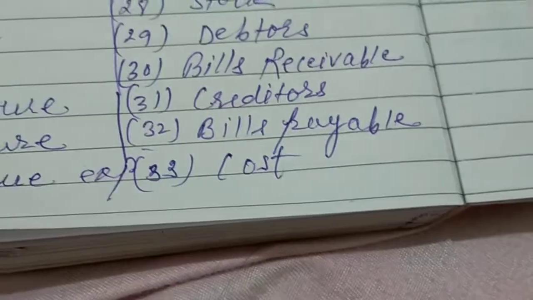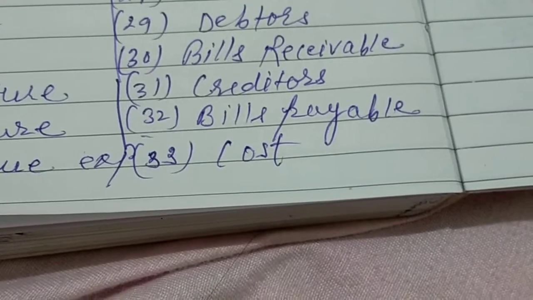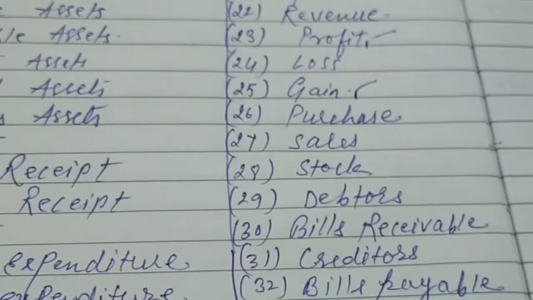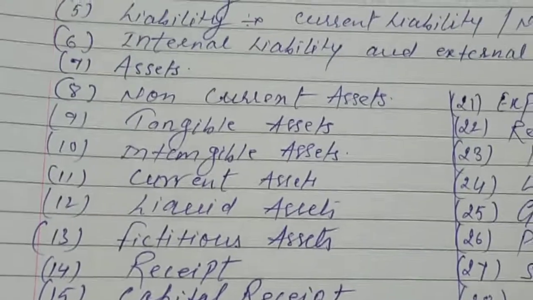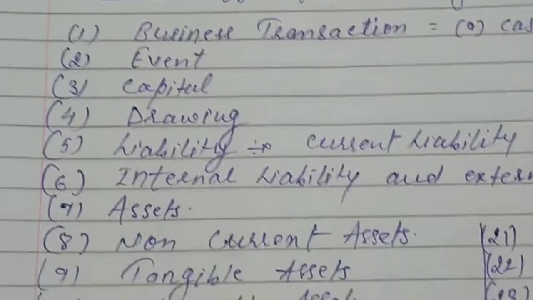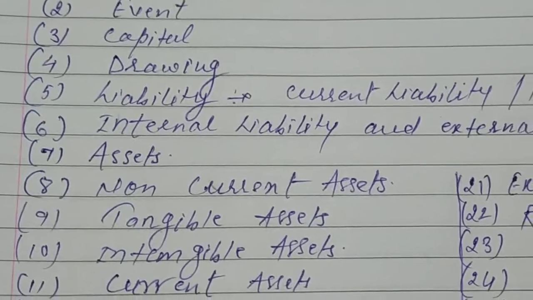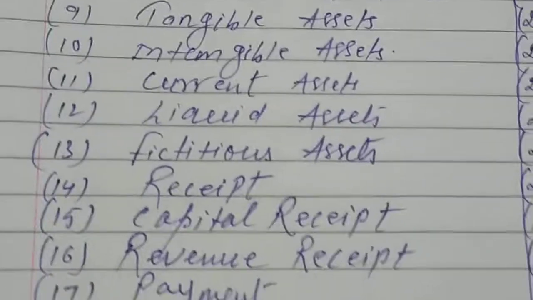It may be raw material cost, labor cost, and other costs. Basically, these are all terminology of accounting which will be used when we maintain the accounts. So we will use this type of words.